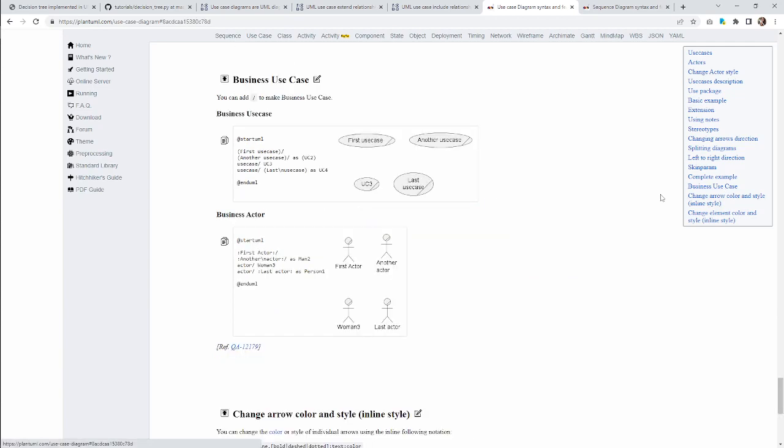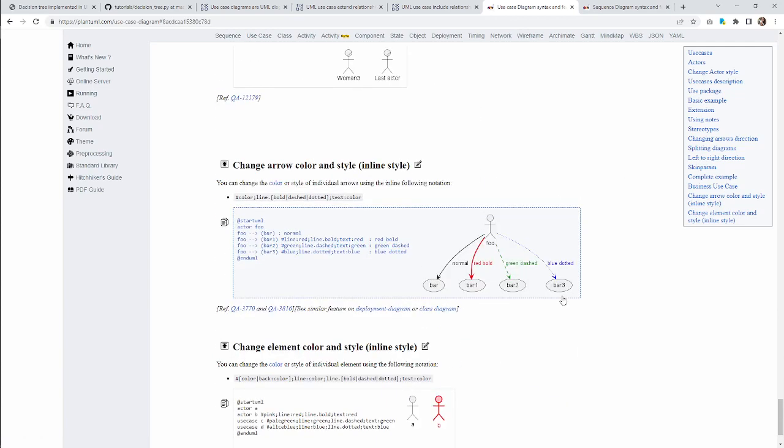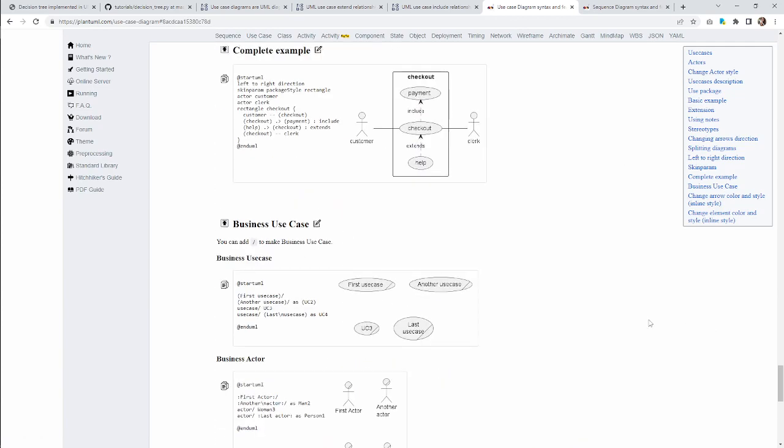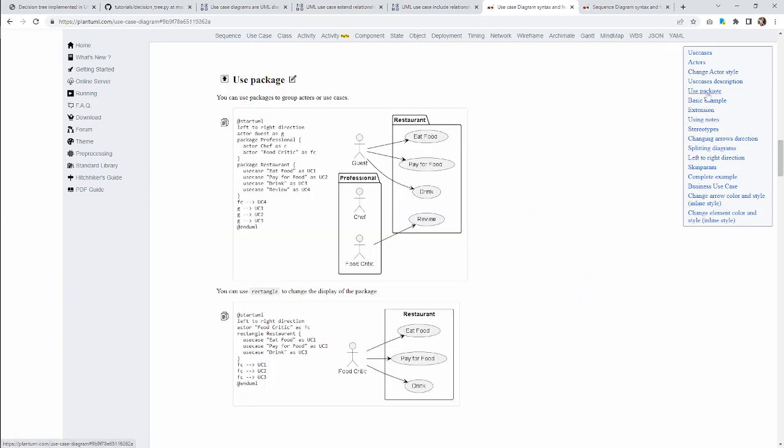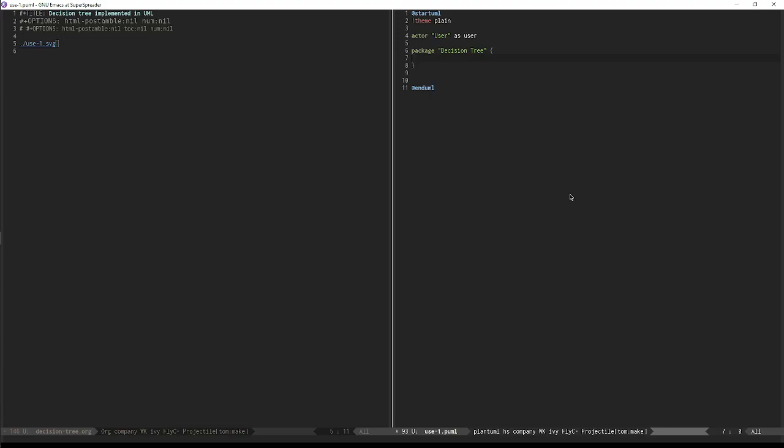Show me one with the packages. What is it? All right. Okay, so I just put a use case inside the package. We're going to have a use case of get prediction. All right, we're going to say get classification.